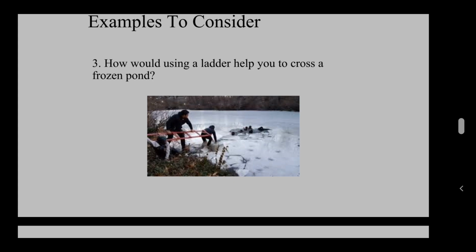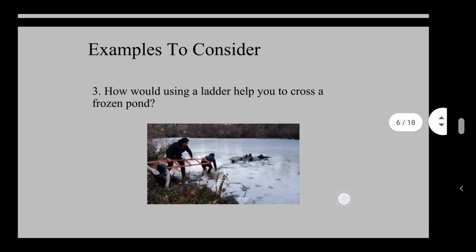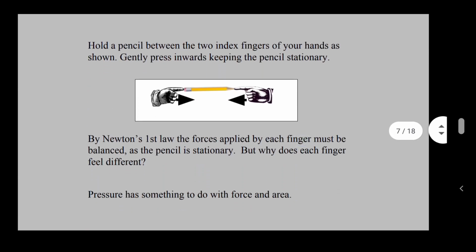Okay, so it's all about pressure, force, and particularly area when it comes to this equation. Now, if you're just sitting at your desk listening to this, hold a pencil between two fingers. You'll obviously then feel that one end is a little bit flatter or has a larger area than the other end if it's a sharp pencil or a pen. And again, it's the same idea as before. Okay, but think about this wee question. By Newton's first law, the forces applied by each finger must be balanced as the pencil is stationary. But why does each finger feel different? Okay, so pressure has something to do with the force and the area as we've been talking about. So have a wee think of that in your own time.